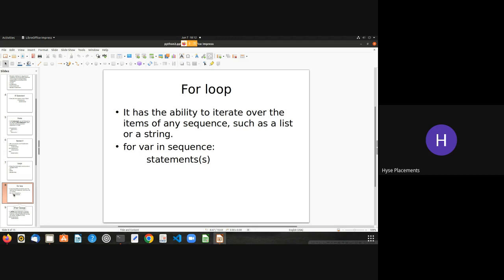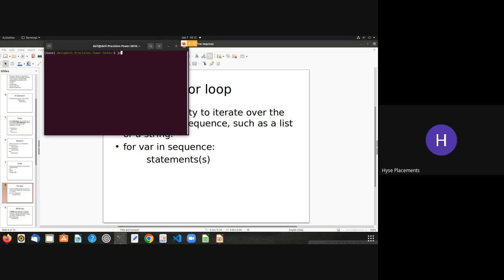The for loop has the ability to iterate over the items of any sequence. Yesterday we discussed that it can repeat the process over any sequence. A sequence might be a string, a list, a tuple, or a dictionary. We saw how to use the range function inside a for loop, printed a few statements, and used if statements inside the for loop, along with break and continue statements. Today we'll discuss the while loop.